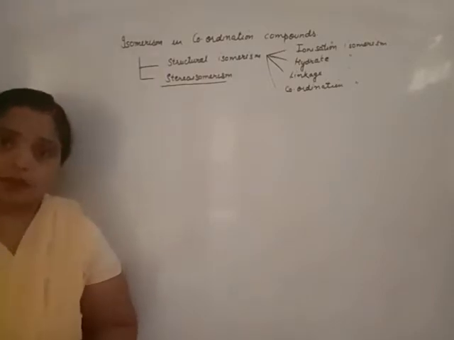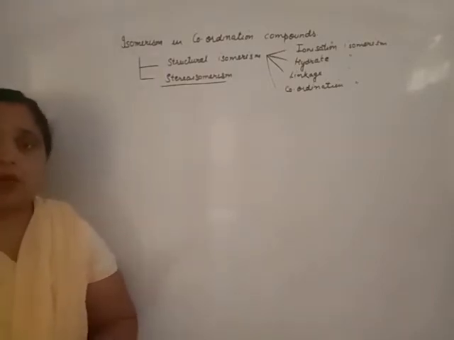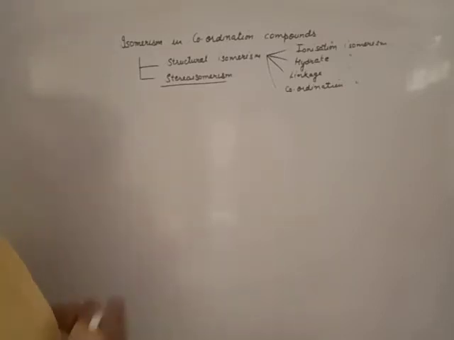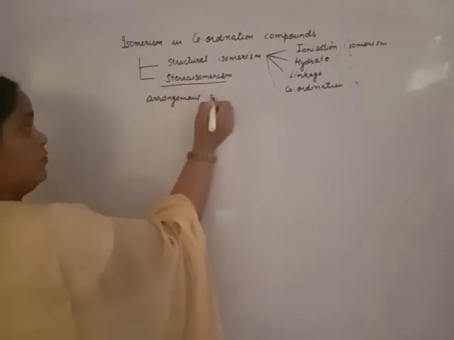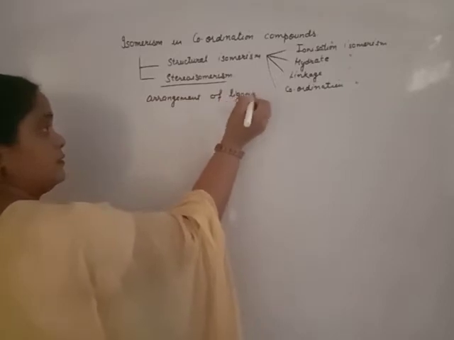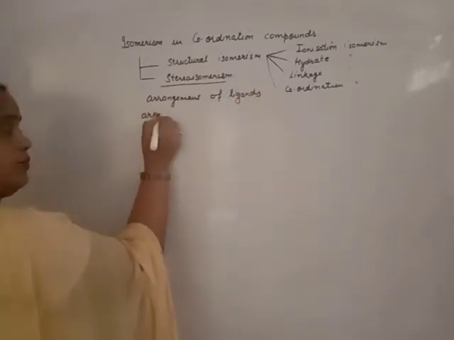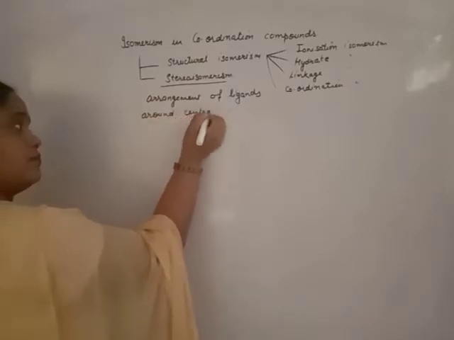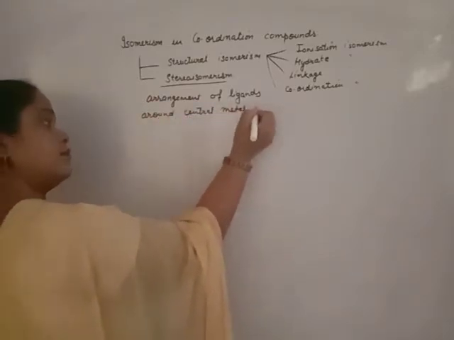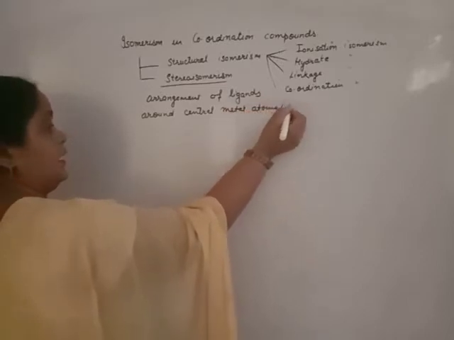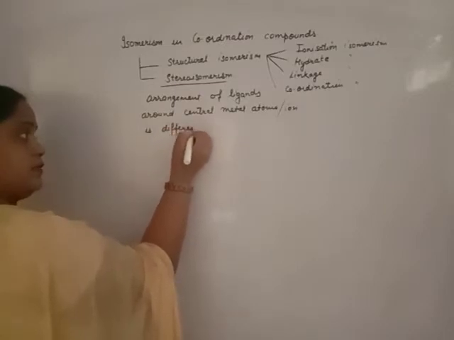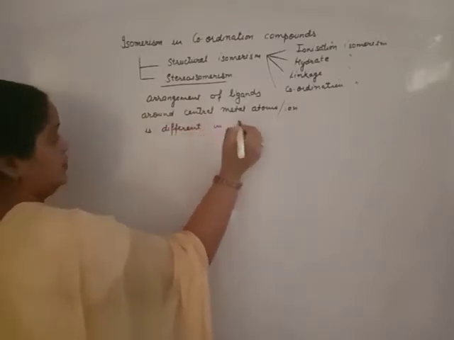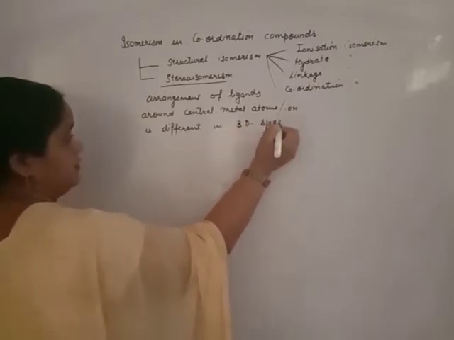Stereoisomerism means the arrangement of atoms or ligands around the central metal atom or ion is different in three-dimensional space.